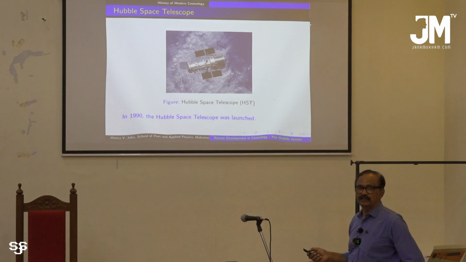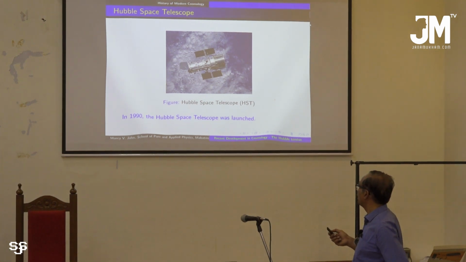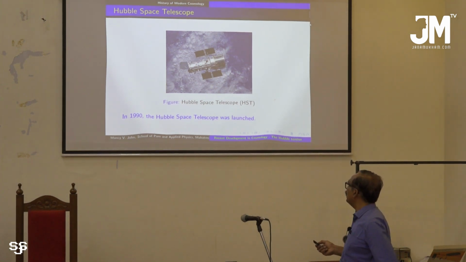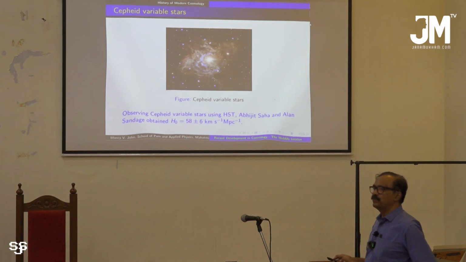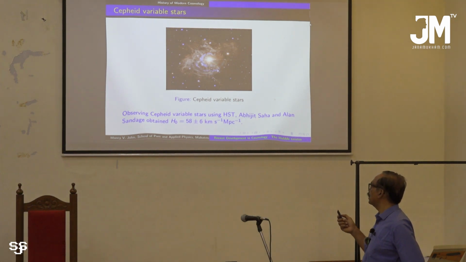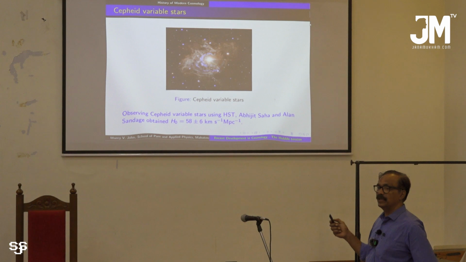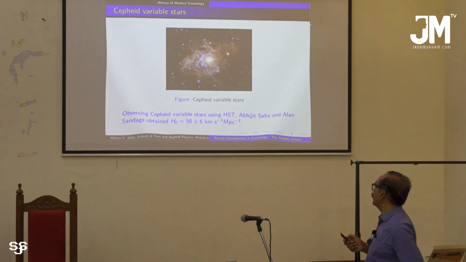And later in 1990, the Hubble Space Telescope, you all know this, a telescope which is orbiting our Earth. It was launched in 1990, and several attempts were made to measure H0 using the data, especially the Cepheid variable stars data from HST. And these people obtained a value of H0 equal to 58 plus or minus 6 kilometer per second per megaparsec.